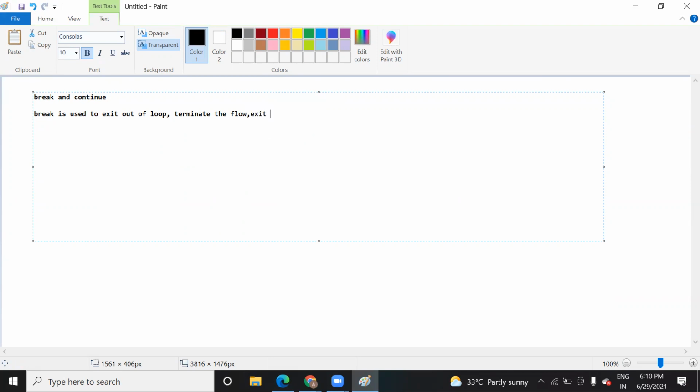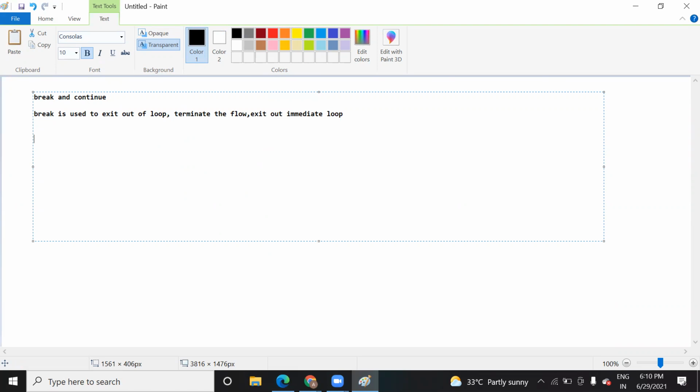Immediate flow means as certain conditions are specified or fulfilled, then you will immediately exit, or you will immediately stop doing further instructions or further tasks. So that's why we said it exits out of the immediate step, immediate loop, whatever.